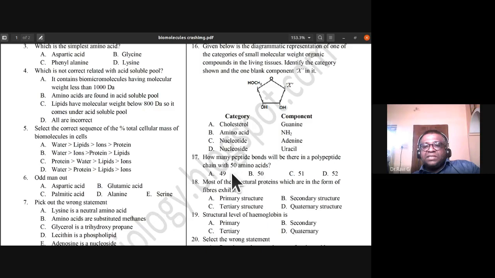50 amino acids, it is 49 is the answer. 49 peptide bonds are there.